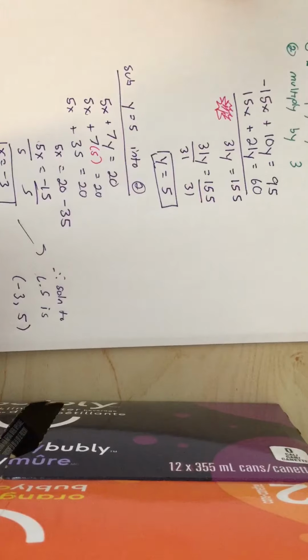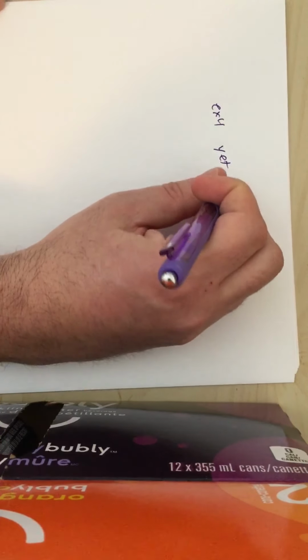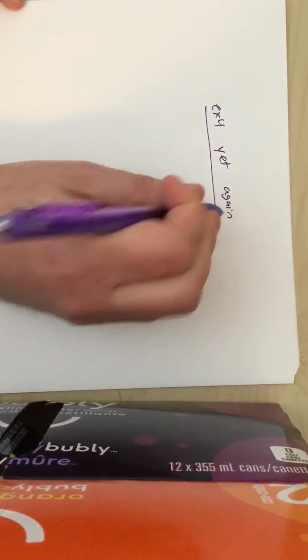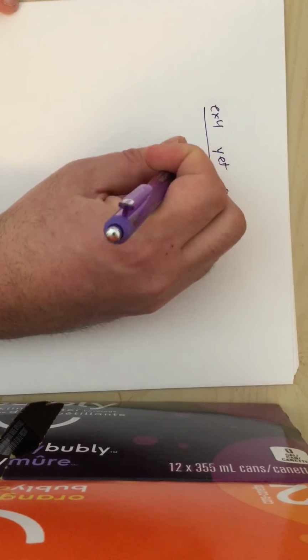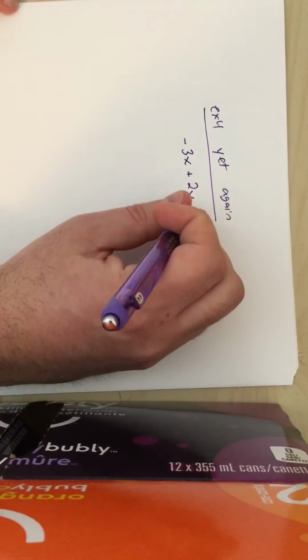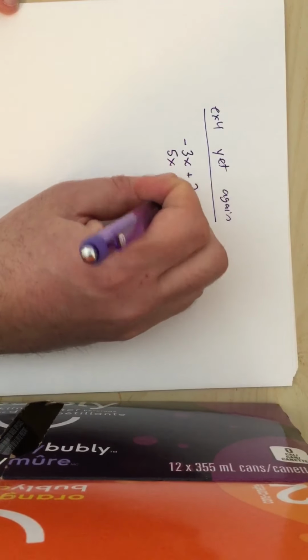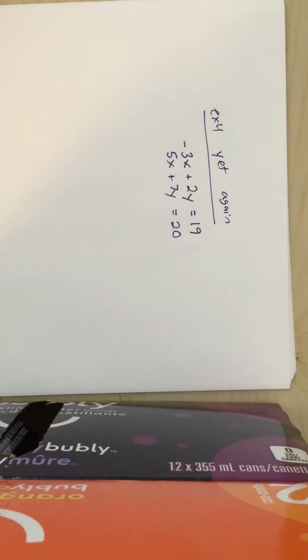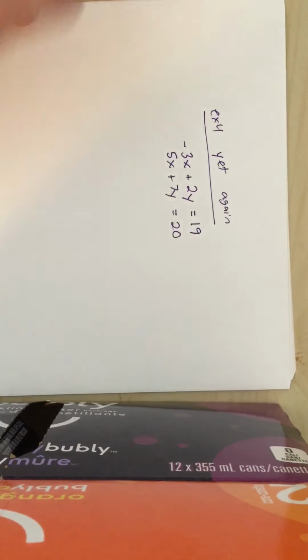I'm going to show you another way of doing the exact same one. So it's going to be example 4 yet again. Example 4 yet again was minus 3x plus 2y equals 19, and 5x plus 7y equals 20. Before, I decided I wanted to make the x's the same, so what I could do here is make the y's the same.